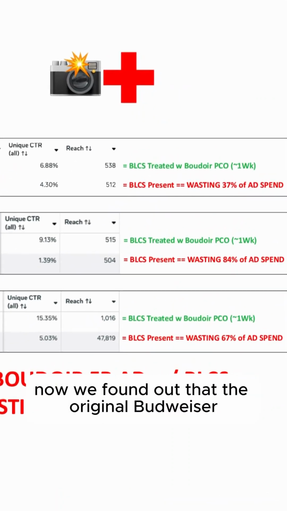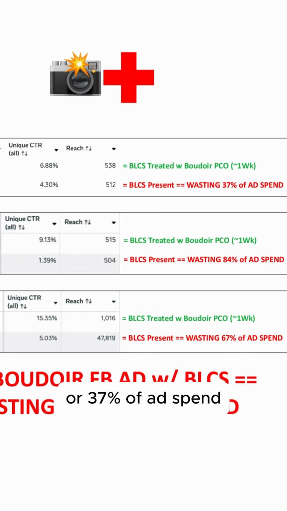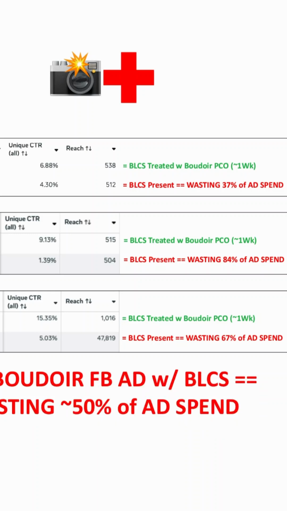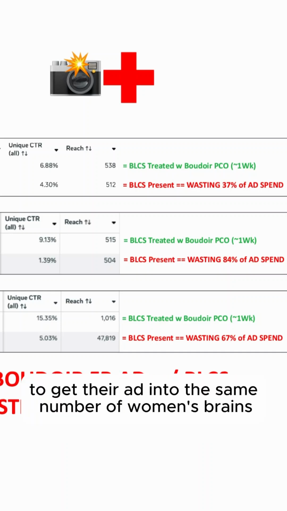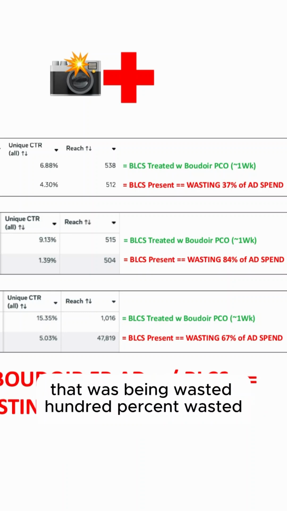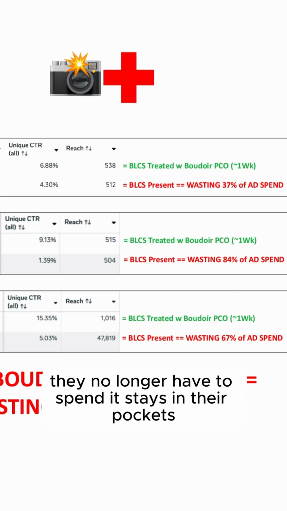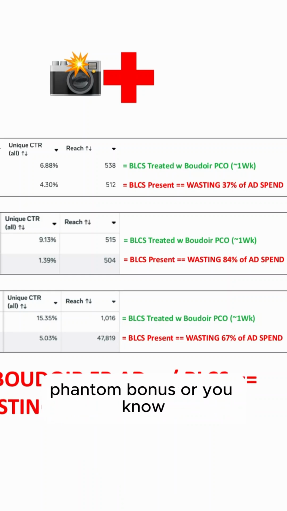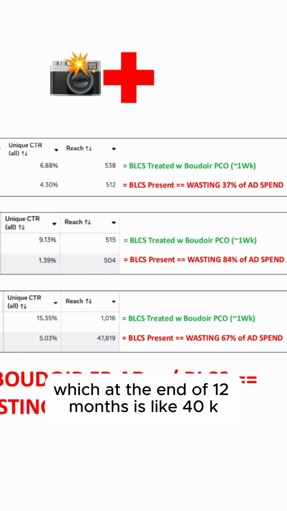Now we found out that the original Boudoir Facebook ad was wasting 37% of ad spend. So if they're spending 10 grand a month on the original Boudoir Facebook ad, now they only need to spend $6,300 a month on the Boudoir Pico treated ad to get their ad into the same number of women's brains. So that $3,700 a month that was being wasted, 100% wasted, they no longer have to spend, it stays in their pocket. It's kind of like a $3,700 a month phantom bonus, and they don't have to do anything, which at the end of 12 months is like 40K.